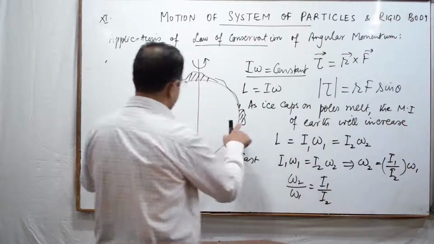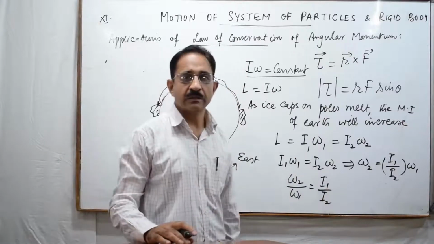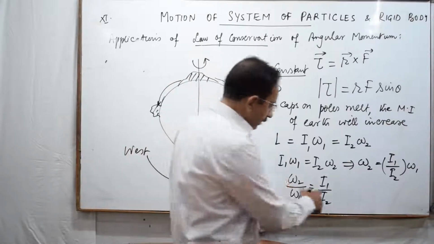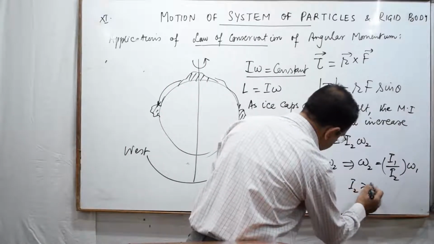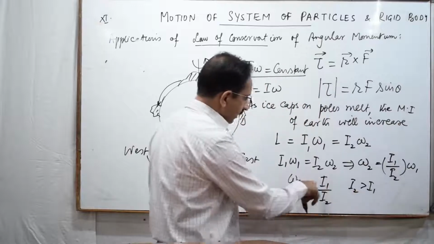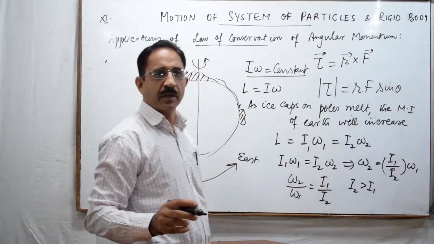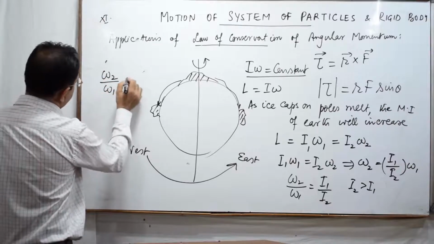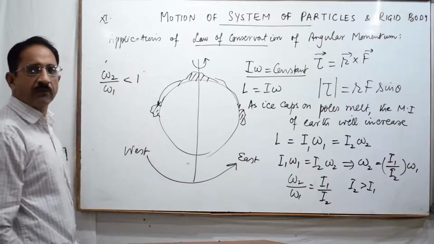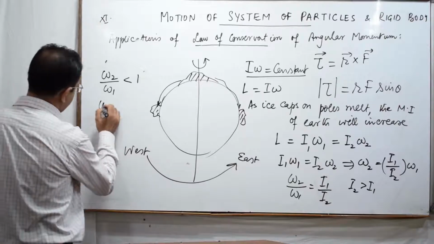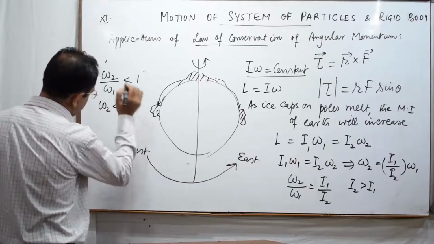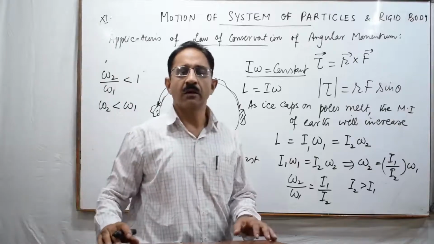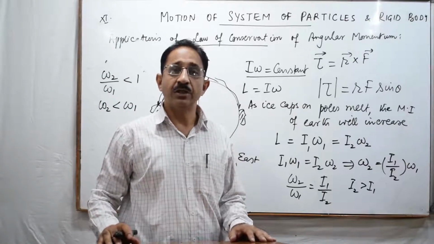Now I2 is the moment of inertia which has increased, and I1 was initial. Since I2 is greater than I1, this number will be a fractional number. So omega 2 by omega 1 is less than 1, that means omega 2 is less than omega 1. That way the rotation of Earth, that angular speed, will decrease.